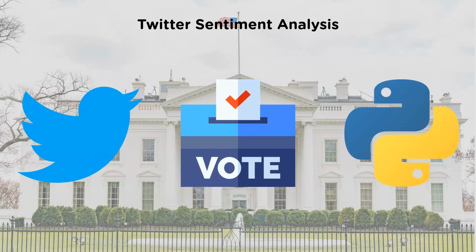The objective is to check the polarity of each tweet to figure out if it's positive, negative, or neutral. We'll compare the tweets of Donald Trump and Joe Biden to see who people are favoring the most. Finally, we learn to create a word cloud. I have already extracted the tweets and stored them in two separate CSV files.